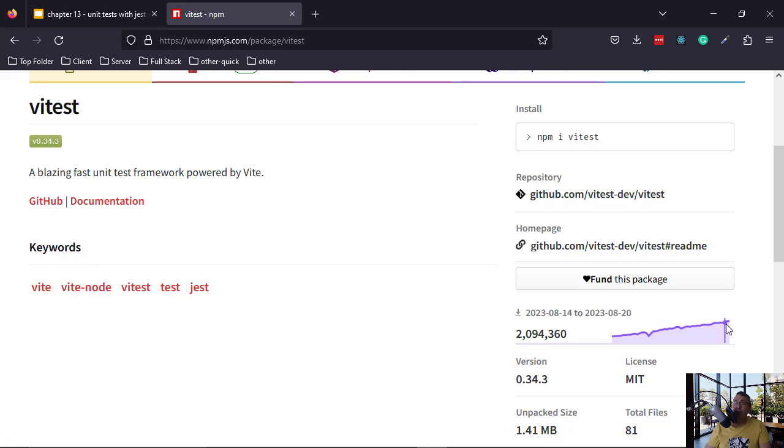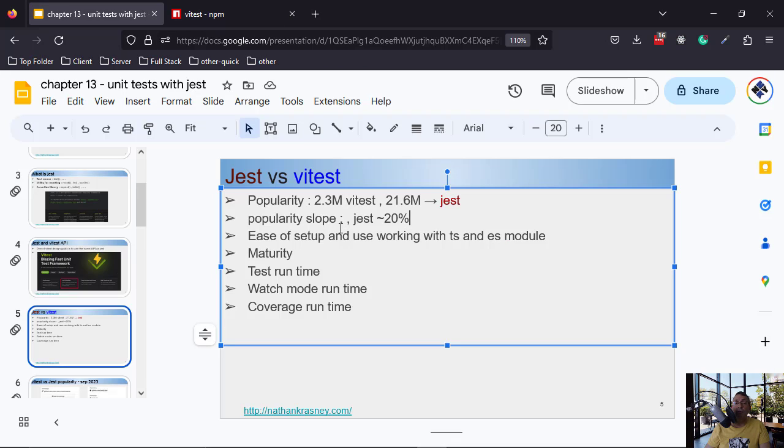So we see that now it's 20.2, but it started with 430, so it's about 5 times more. So for vitest, the slope is such that if this continues for a few years, vitest will be more popular than jest. More and more developers are coming to vitest. So for this category, the winner is vitest.